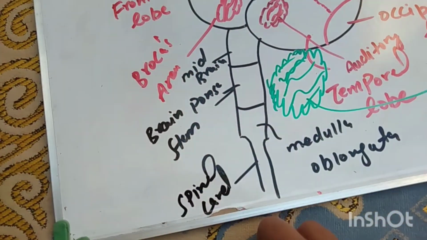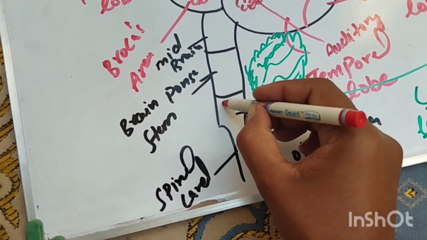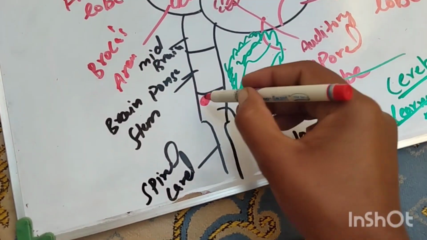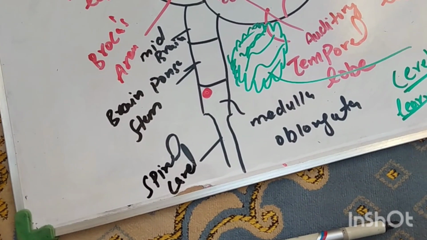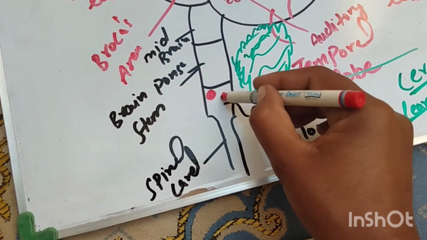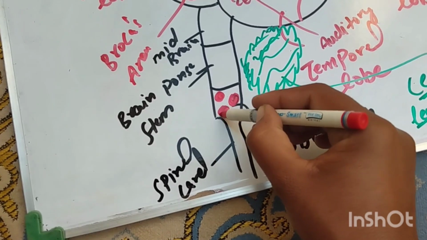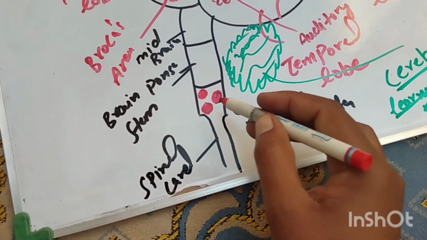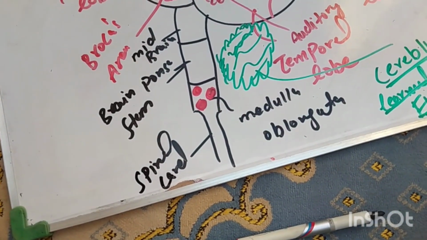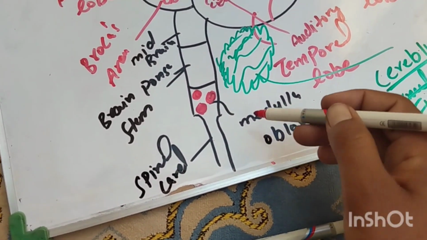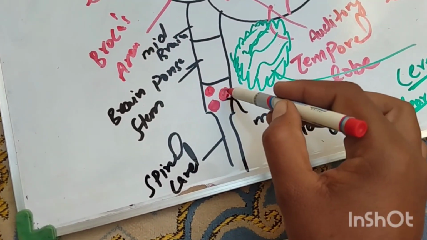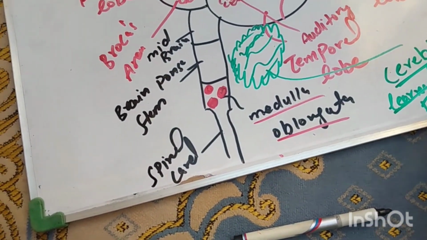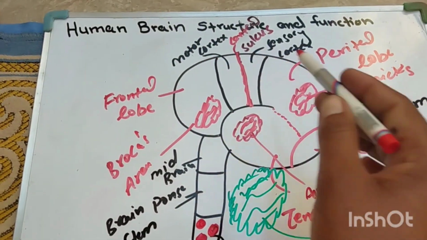And the medulla oblongata controls our involuntary movement, like our heartbeat, our respiration, and our blood pressure. This is our involuntary function. Involuntary function in our body is under the control of the medulla oblongata. So I have revised again the human brain structure and function.